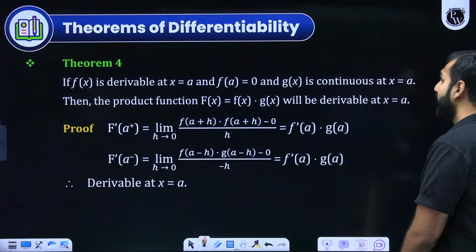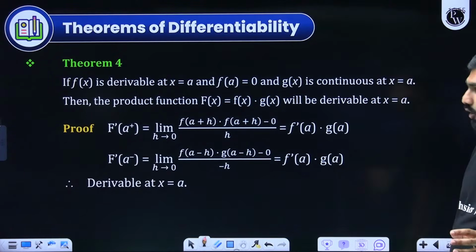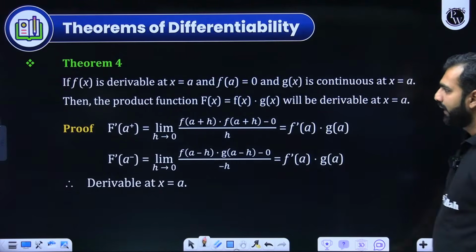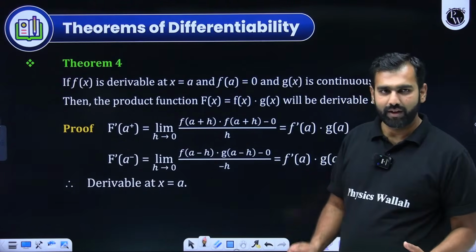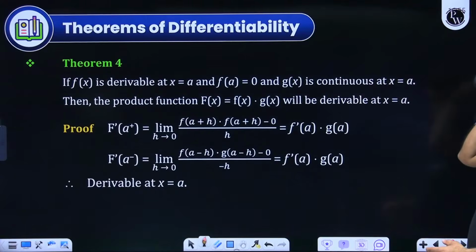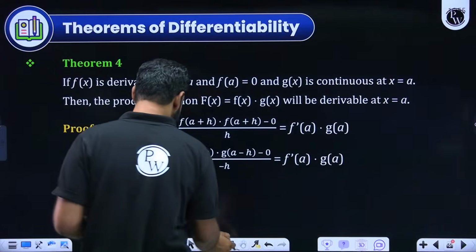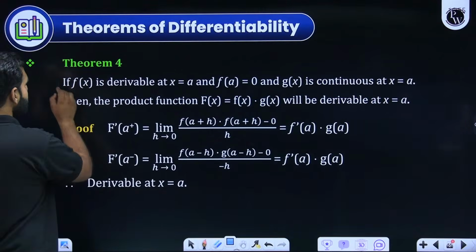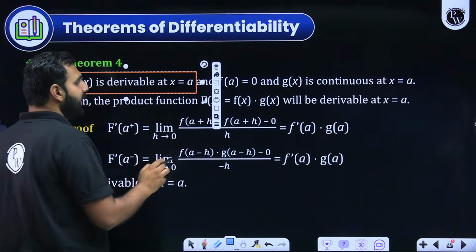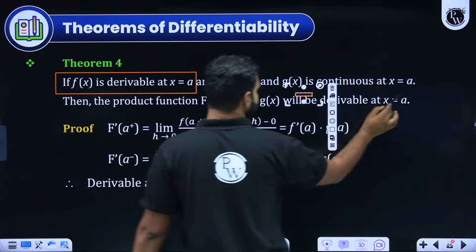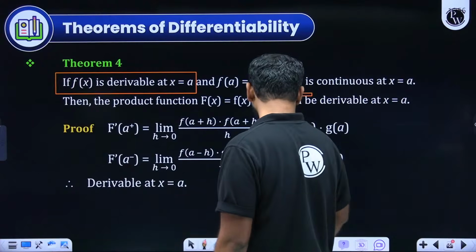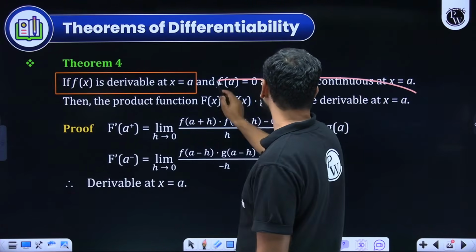Now from here, this is something which you all are aware of. Theorems on differentiability, we know. Left-hand derivative, right-hand derivative, we all know. And if you know that, here you give the conclusion. But here I'm going to give you a very important theorem brought specifically from our notes. What does it say? Let's say f of x is differentiable at a, and f of a is 0, and g of x is continuous at a. I'm not aware of g of x's differentiability at a.